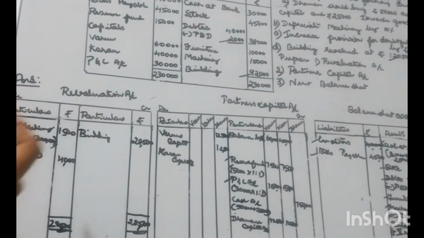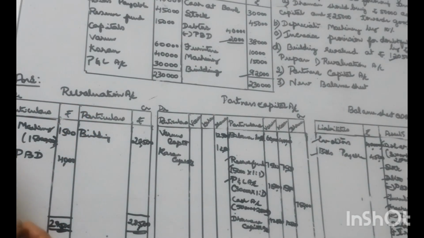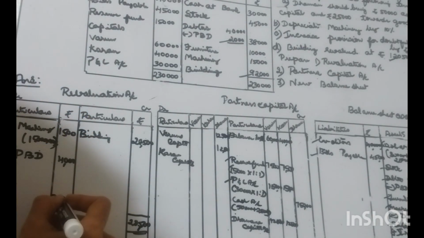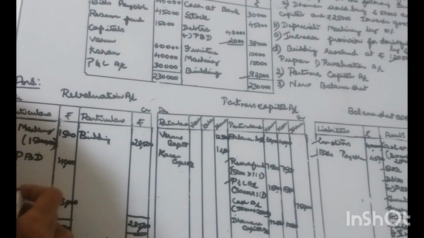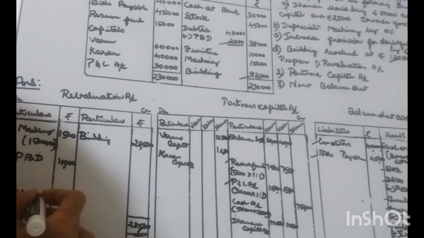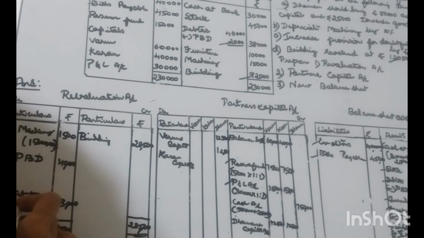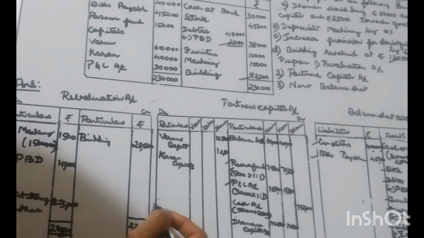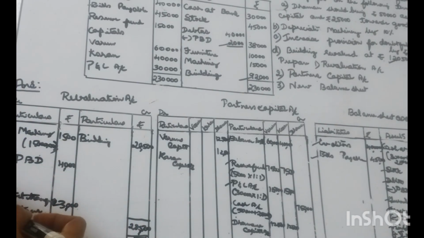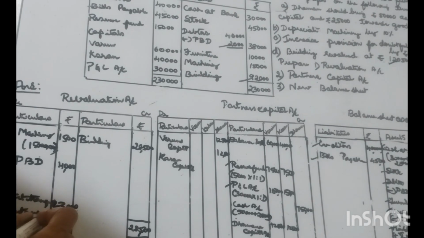From 28,500, 1,500 as well as 4,000 is deducted, so 23,000 is the profit transferred to partners capital account. A loss has to be transferred to the debit side of partners capital account; profit has to be transferred to the credit side.